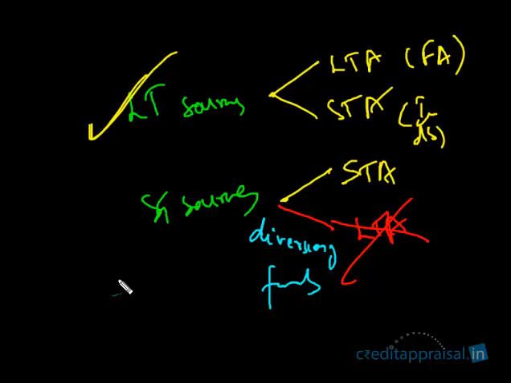Say for example, let us take the example of a bank. We are starting a new bank. For simplicity, let us assume we have only a single depositor, and we have only one loan. We are a new bank. We have only one customer from the depositor side, and only one customer from the loan side.